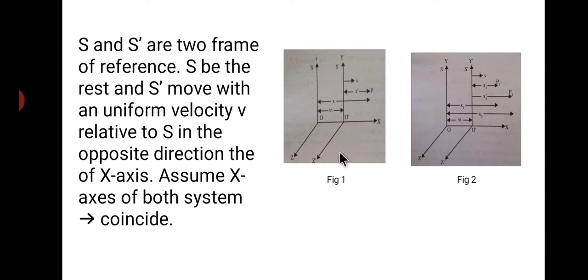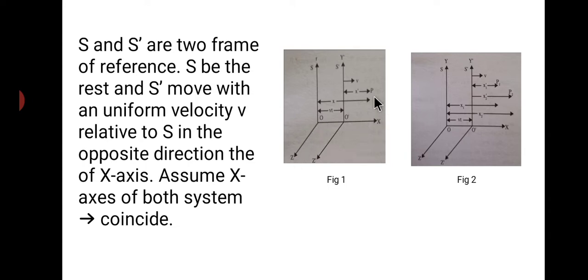Now assume that the x-axes of both systems always coincide. I have not shown the x dash, but we have to assume that both systems always coincide, so x and x dash both lie on this axis. This is along y dash and this is along y. This is z and this is z dash.